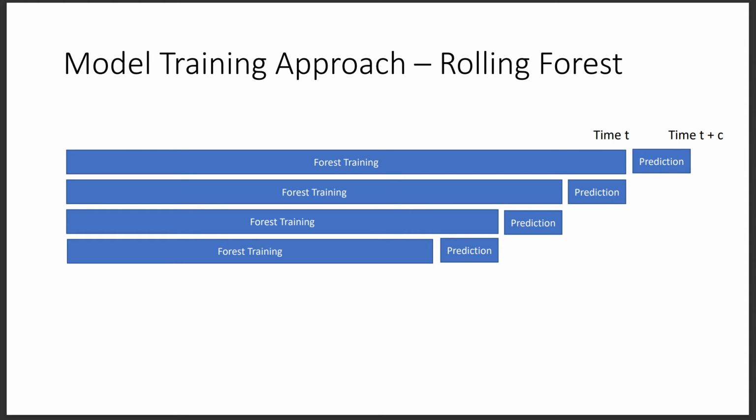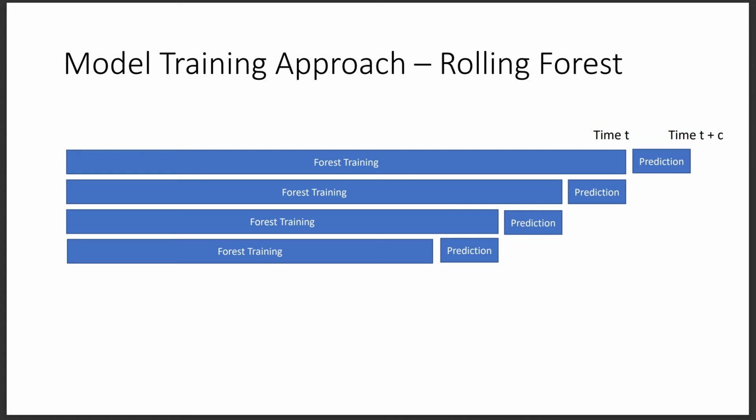For the actual model, we use an ensemble machine learning method. I call it the rolling forest, which means I am at time t, and I use all the data that are available before time t to train the model using the random forest algorithm. Then I apply the trained model to the period between t and t plus c to recover the price data. The length of the period for recovering the price data can be varied: you can have 1 day, 1 week, or 1 month.